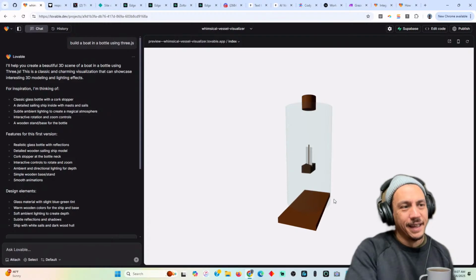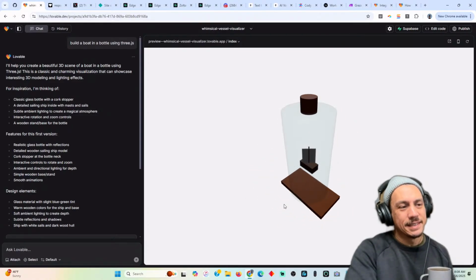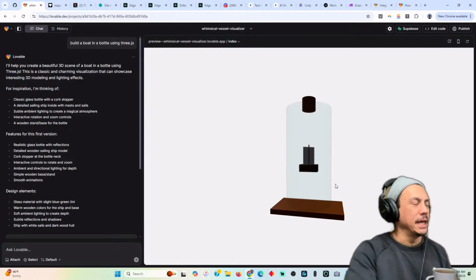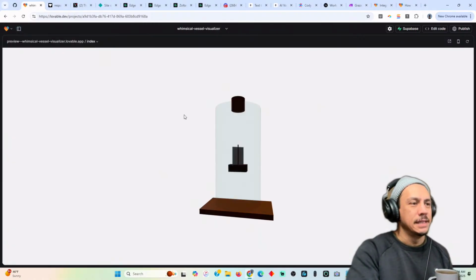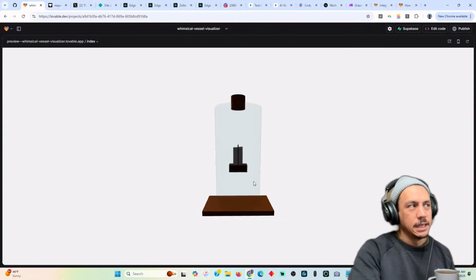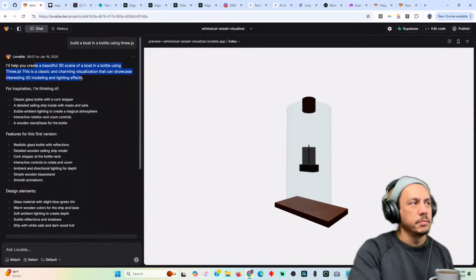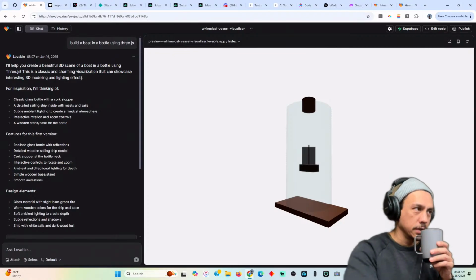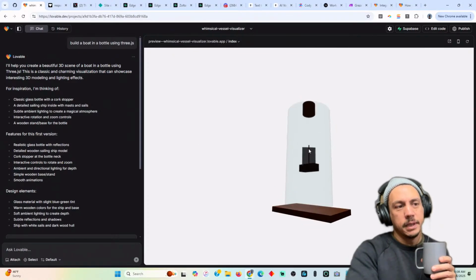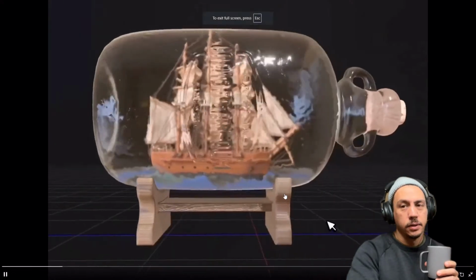Okay, all right, so here we go. It is a boat in a bottle. It did not lie. This built it out in a matter of seconds, and it built a boat in a bottle. It said, hey, I'll help you build a classic scene of a boat in a bottle using Three.js. Now, how do you get it from here to here?